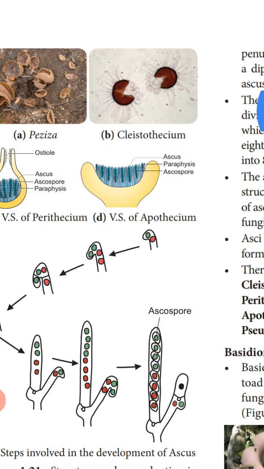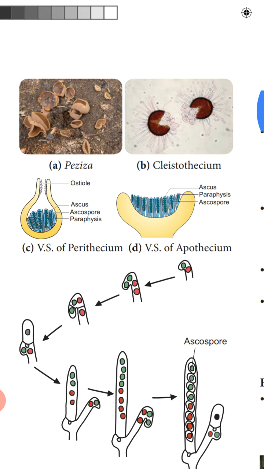So here you can see in this diagram. The B diagram shows the cleistothecium, the spherical structure, and inside that the spores are present. Next is the perithecium. The C diagram shows the perithecium, a flask-shaped structure. The base is broad with a narrow neck region, and the opening of the neck is called the ostiole.